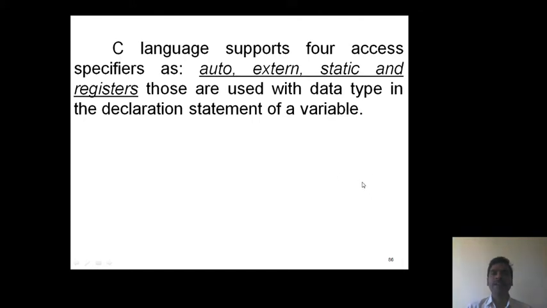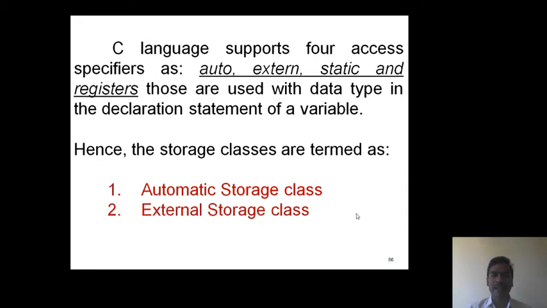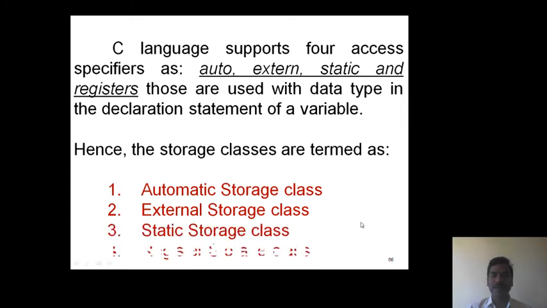Now, based on these four access specifiers, storage classes can be classified into four types as automatic storage class, external storage class, static storage class and register storage class.